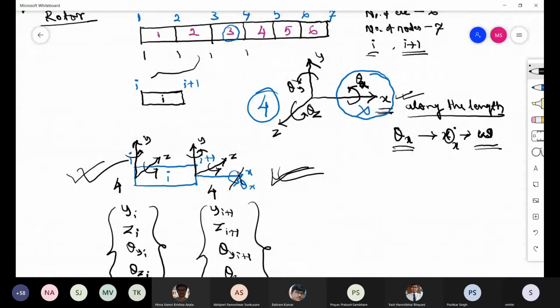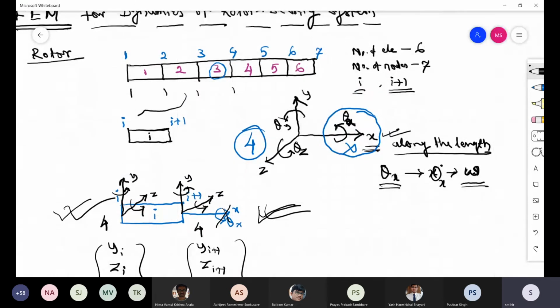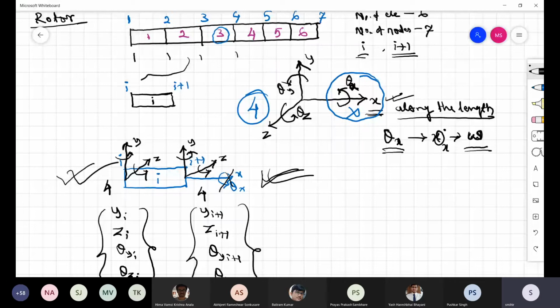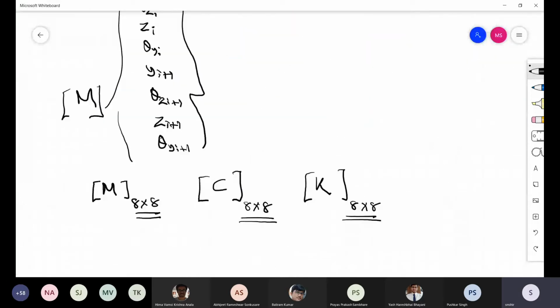Now in this particular problem we have 6 elements. So first, for all these 6 elements, you have to generate the mass matrix, damping matrix and stiffness matrix separately.